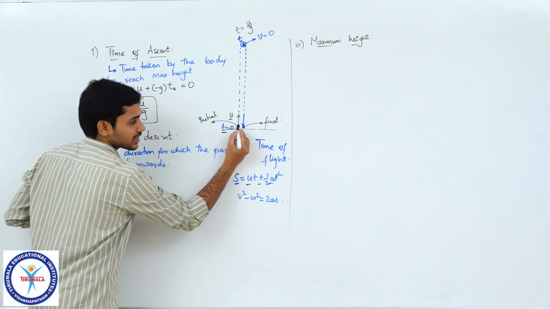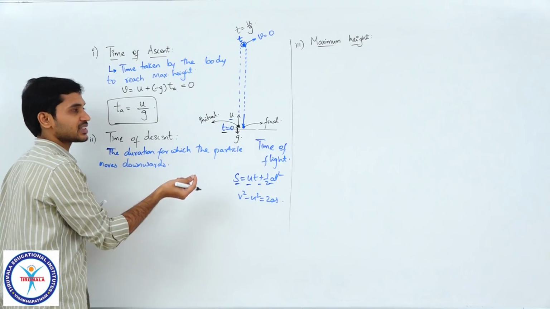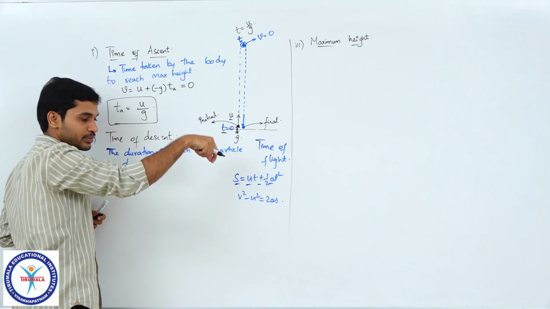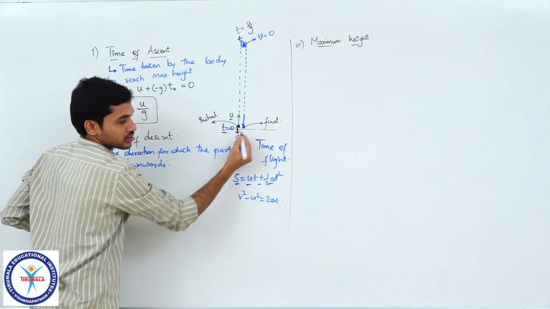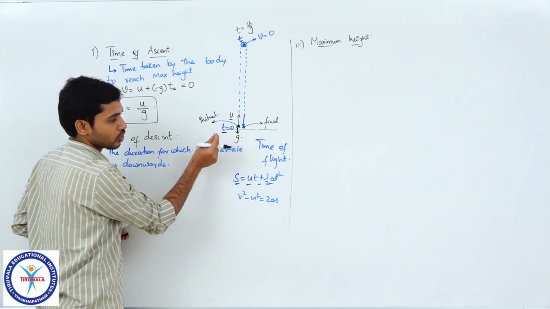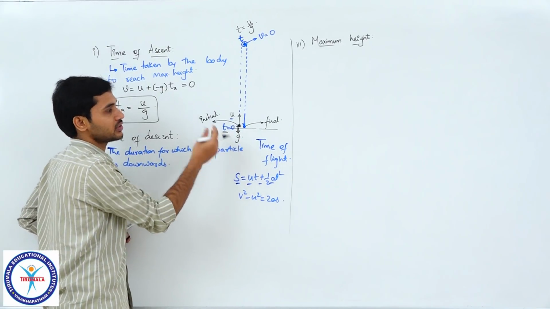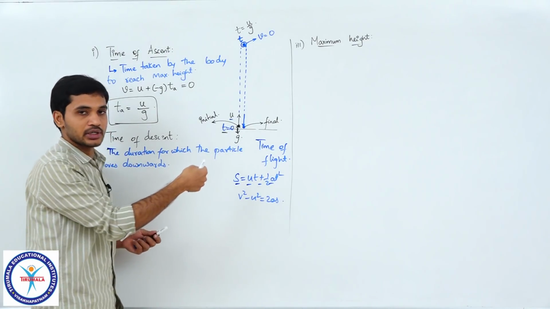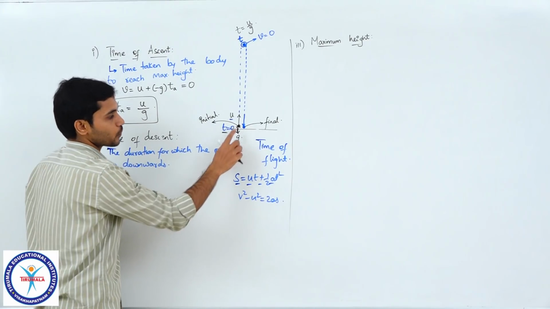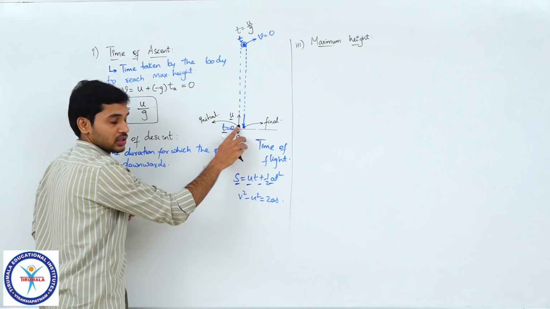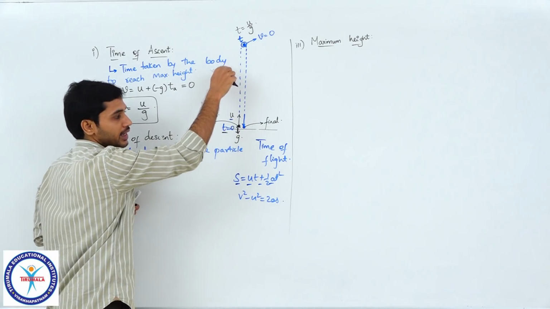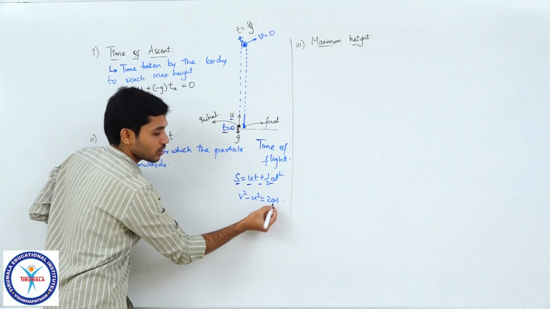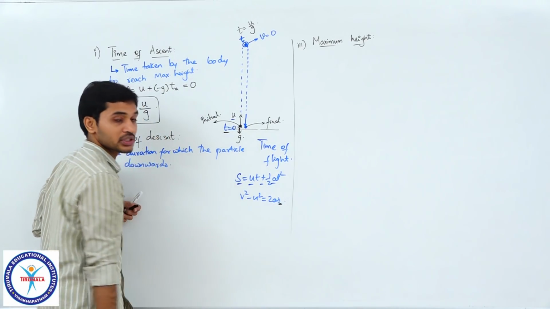The particle has started from here, it has travelled vertically upwards, then changed its direction and returned back to the same position once again, correct. I have just drawn it adjacent to that, so that you can see upward and downward separately, otherwise it is just a single straight line, you understand that, right. This particle, once it is thrown up, reaches the same point once again. If it is reaching the same point once again, what is the value of s I should substitute here, students?